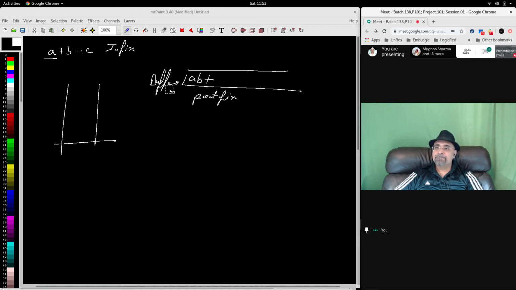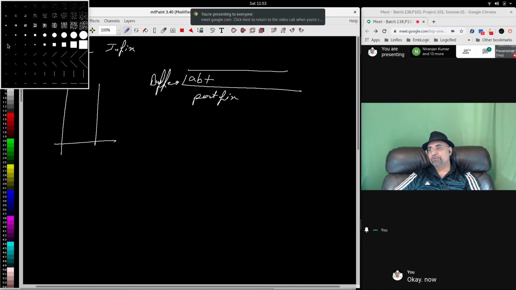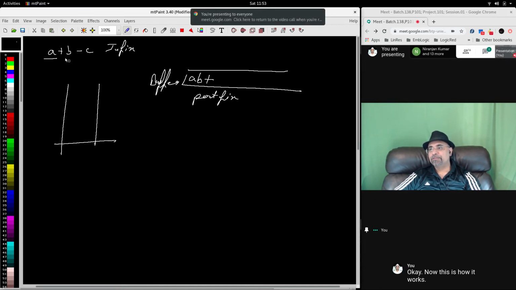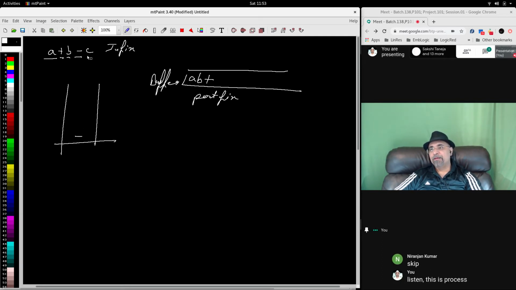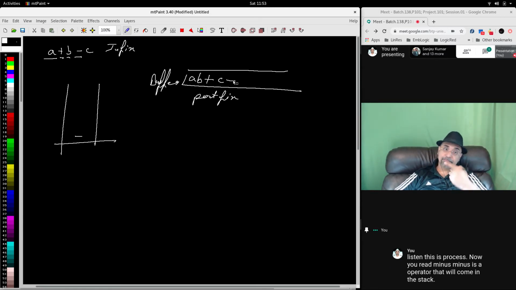Okay. Now this is how it works. Then you move this and this, and this is processed. Now you read minus. Minus is an operator that will come in the stack. Plus is an operand that will come here. End of string, pop it and put it here. This is how it is solved.